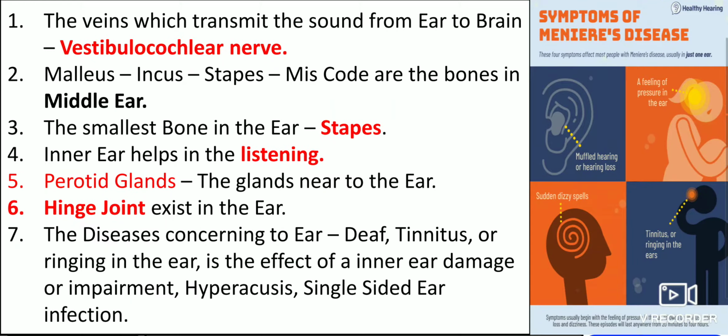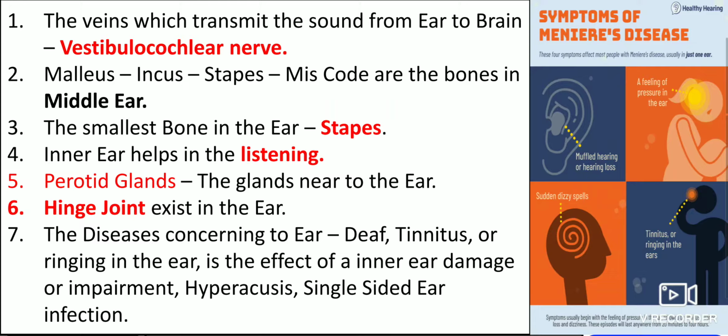Sorry. The nerves which transmit the sound from the ear to the brain. We should remember there are a few nerves which transmit the sound from the ear to the brain. Those nerves are known as vestibulocochlear. Please go through whatever pronunciation is given. I am very sorry, though I am not a bio student.